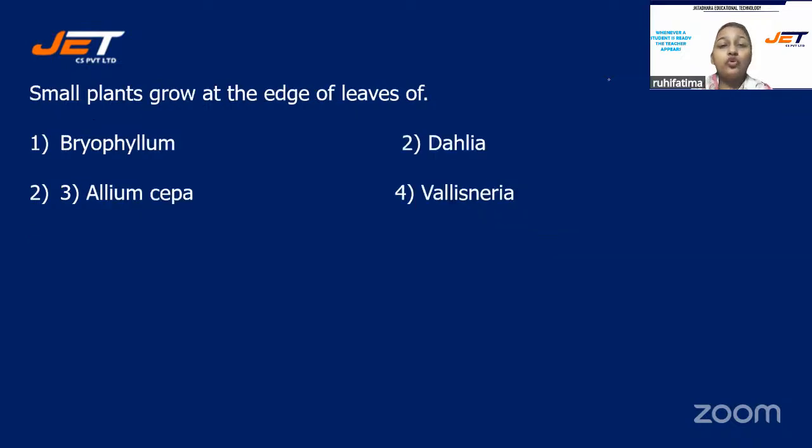Small plants grow at the edge of leaves of, and your options are number one, bryophyllum, number two, dahlia, number three, allium cepa, or is it number four, vallisneria?